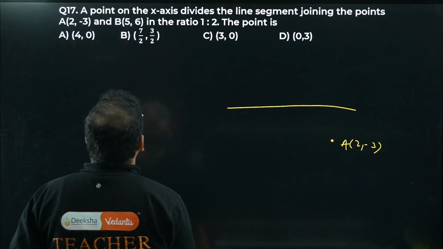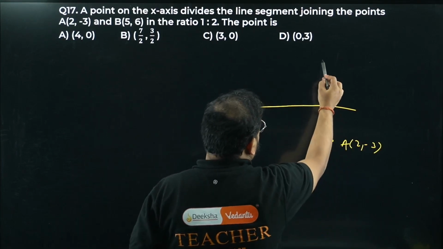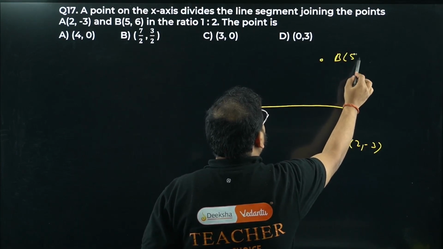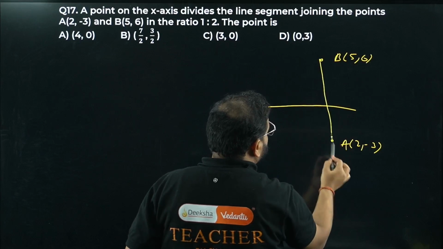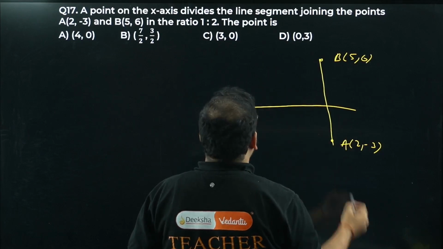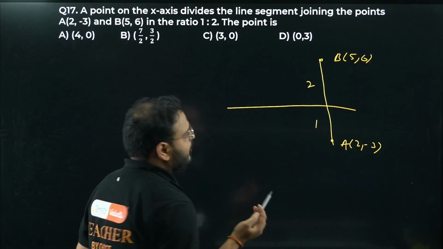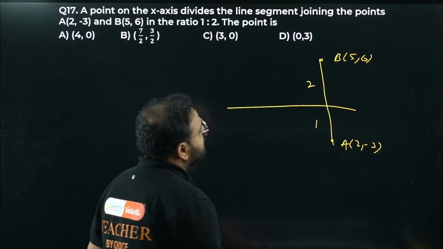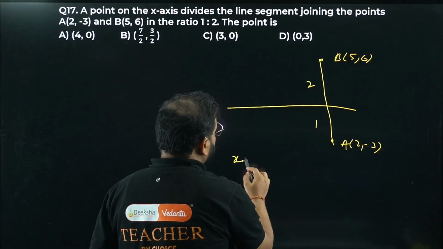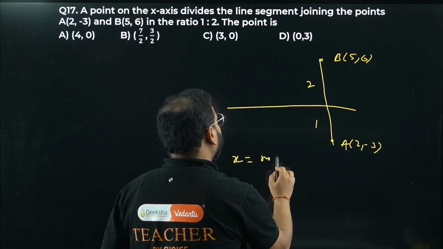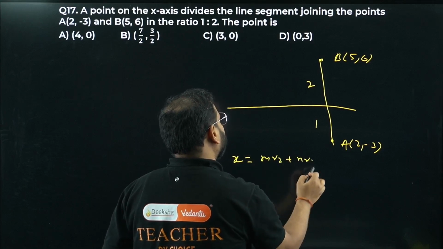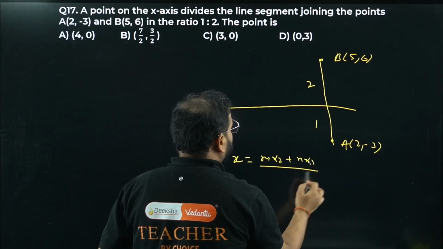We have B as 5 comma 6, joined like this. The ratio they've given here is 1 to 2. Okay, it means we're looking for the point coordinate. We can use the section formula. So we'll write here, bacha, x will be given as mx2 plus nx1 upon m plus n.